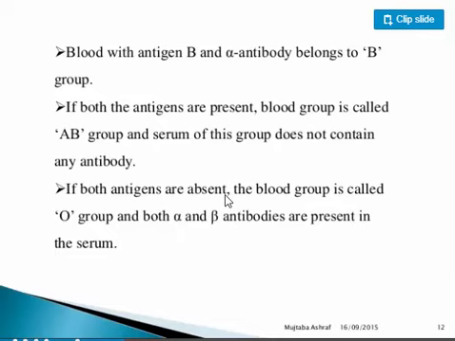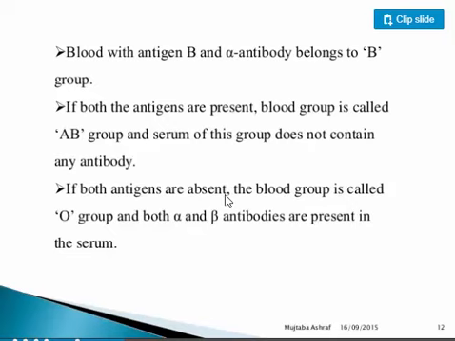Why is it from group O? Because group O has no antigens, it has no protein label. This is why we call group O a universal donor, because it has no antigen, it has no label, and it can enter into any of the blood groups without causing any reaction. On the other hand, because group AB doesn't contain any antibodies, it is called a universal recipient, because it can receive blood from any group without causing reaction.